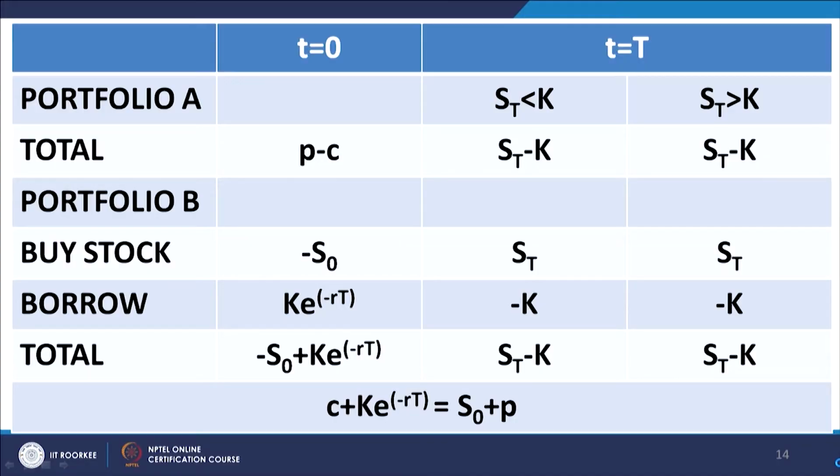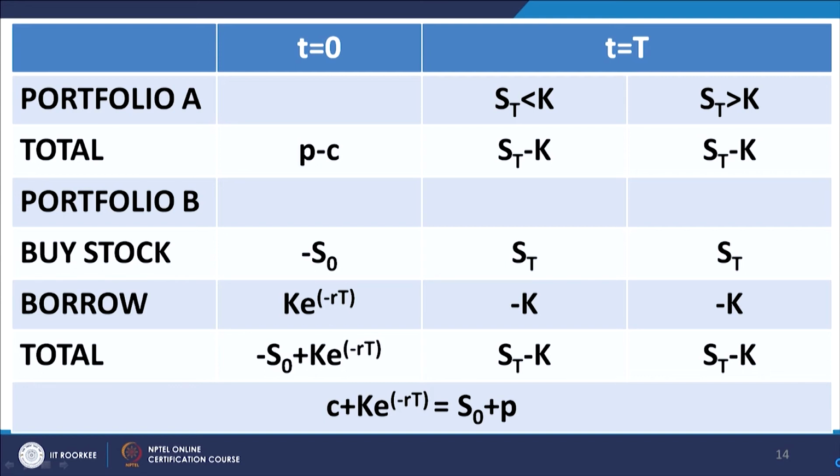So, here again we have a similar situation. We have two portfolios, portfolio A and portfolio B, both of them have identical payoffs in identical domains, and therefore they must command the same price. In other words, the cash outflows corresponding to the creation of portfolio A and portfolio B must necessarily match, which gives us the relation written in the bottom line of the slide: C plus K e to the power minus r t, the present value of K,